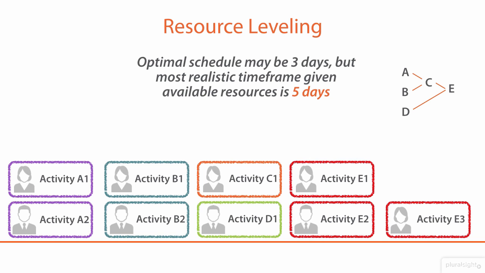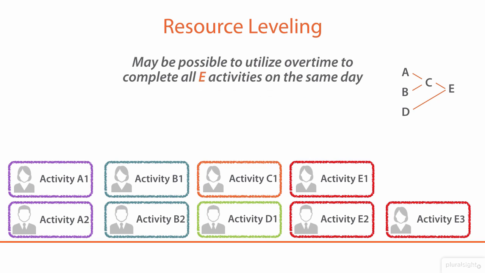Once again, we might have an opportunity here where we could go ahead and apply some extra resources or some extra time to that final activity, E3. Maybe we can rally the team to work a little bit of overtime that day or split that task between a couple resources in order to complete it more quickly. In that case, perhaps we could wrap up project work in just 4 days. But this is an area where we might want to use some schedule compression techniques and isn't something that we would take care of while doing resource leveling alone. Here, we just want to get the best idea of what is the most possible, realistic, and optimal schedule given the resources we have available.